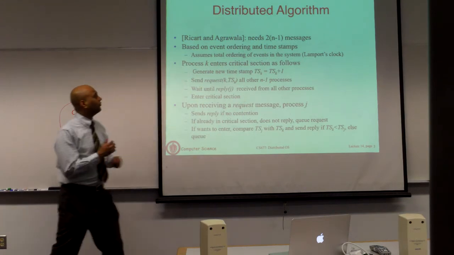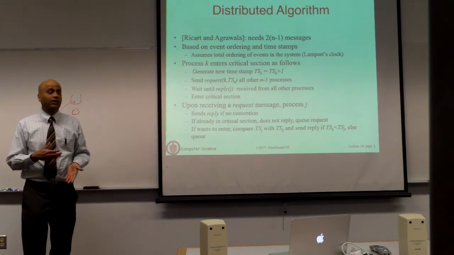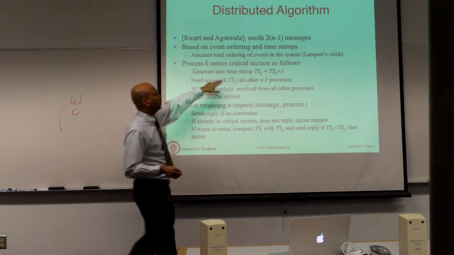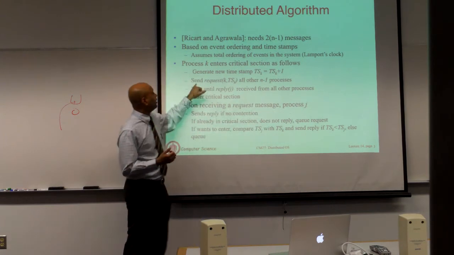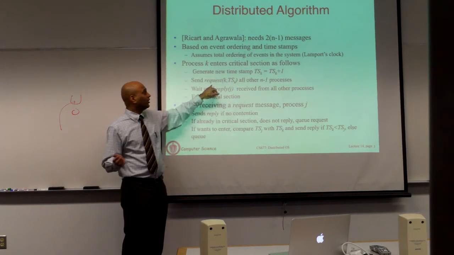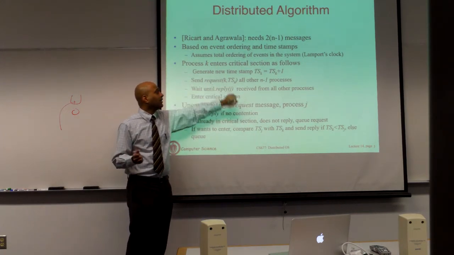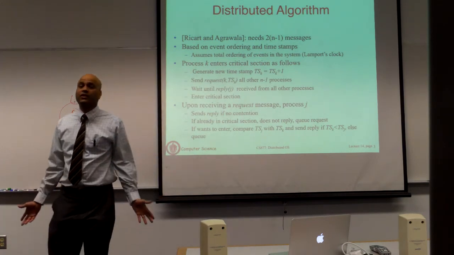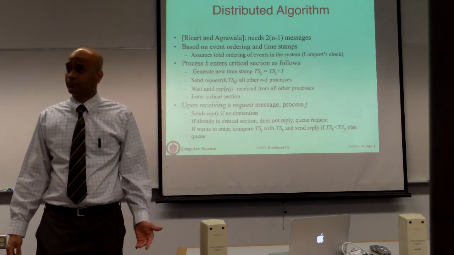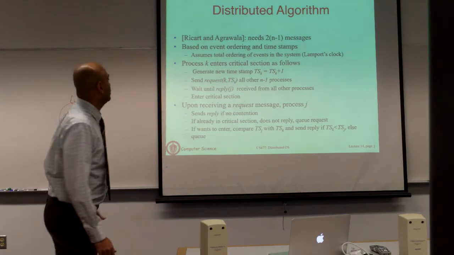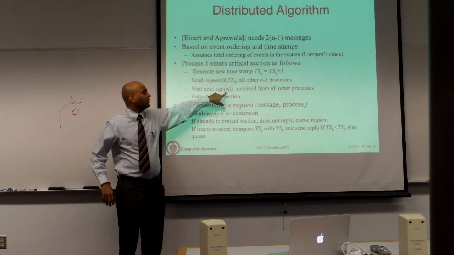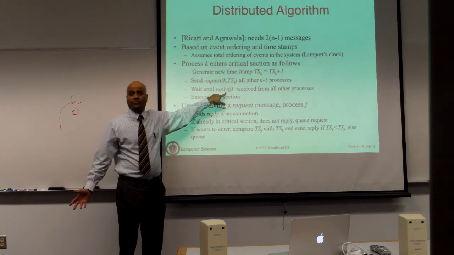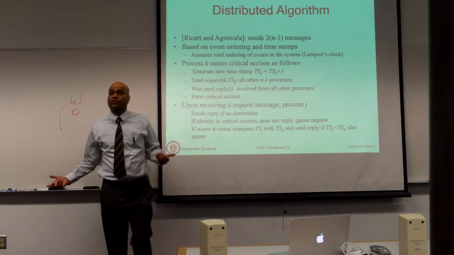Now if process K needs to enter a critical section, it is going to increment its local timestamp of the Lamport's clock, and it's going to send a lock request saying I'm process K, this is my timestamp, to all other processes. Then you have to wait until each of those other processes sends a yes reply. In this case, there's no concept of a no reply.